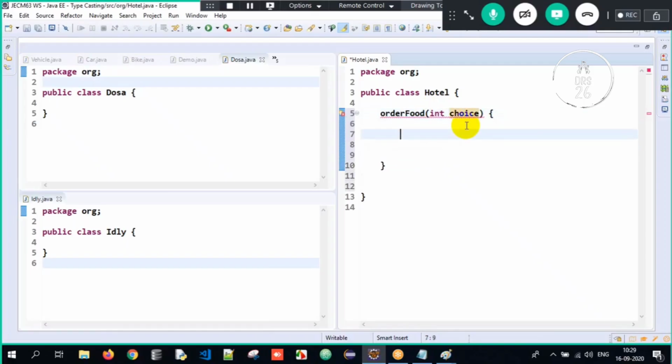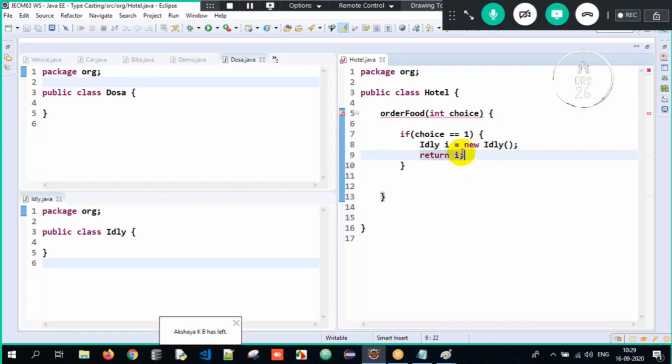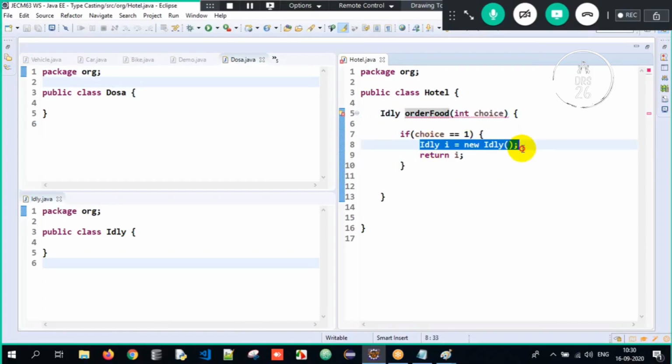If the choice is equal to 1, imagine I want to create an object of idli. I am trying to order idli here, and I will write return i, which is an object of idli. So what will be my return type? It should be idli. Why should it be idli here? It's simple, sir. If I pass the choice as 1, is choice equal to 1? Yes. The idli object will get stored. Return i meaning the idli object is returned, therefore the return type is idli.